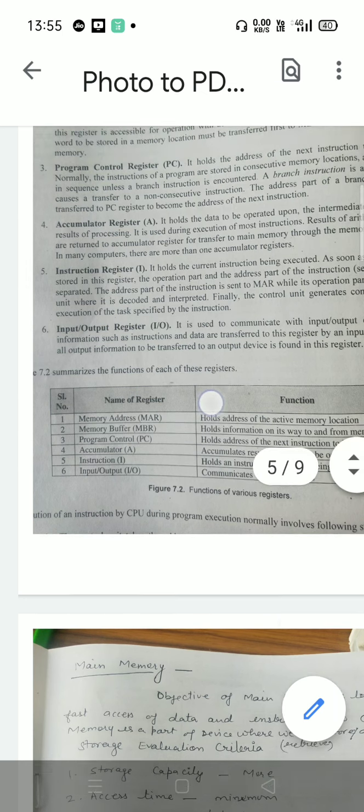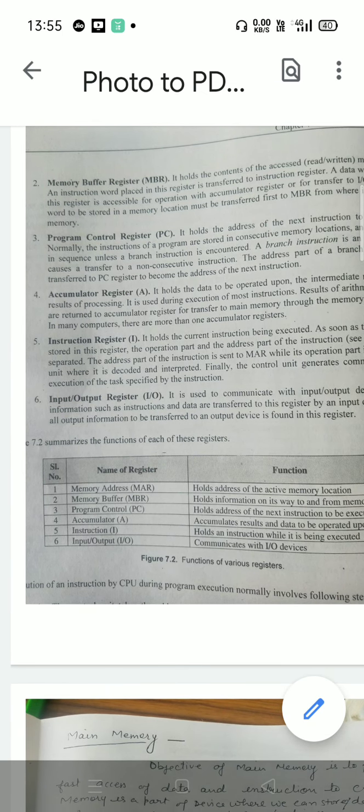Memory buffer register, MBR, holds the content of the accessed memory word. An instruction word placed in this register is transferred to the instruction register. MBR क्या करता है, ये it reads the contents of the memory word, कौन से एड्रेस का, that is given in MAR, memory address register. Now if an instruction is accessed, it is transferred to the instruction register. A data word placed in the register is accessible for operation with the accumulator register or for transfer to the input output register.